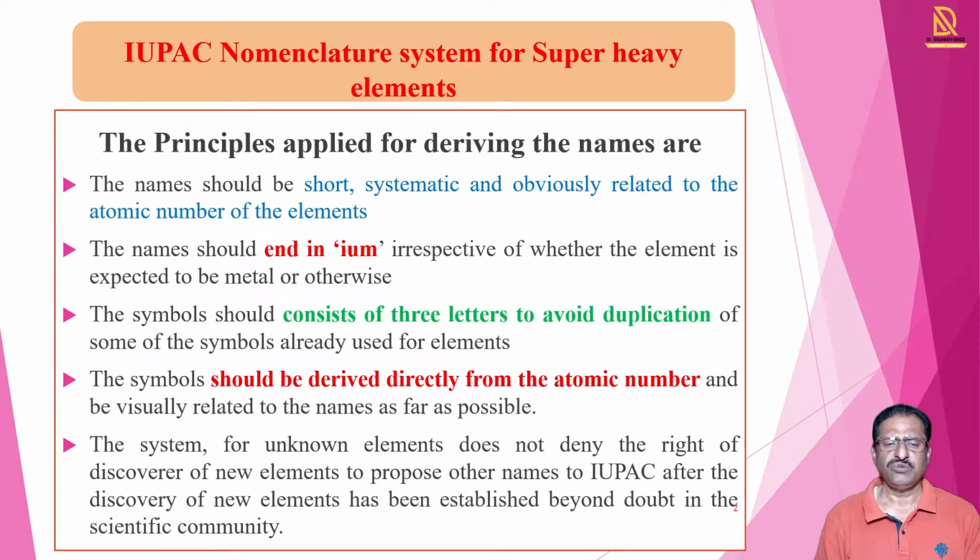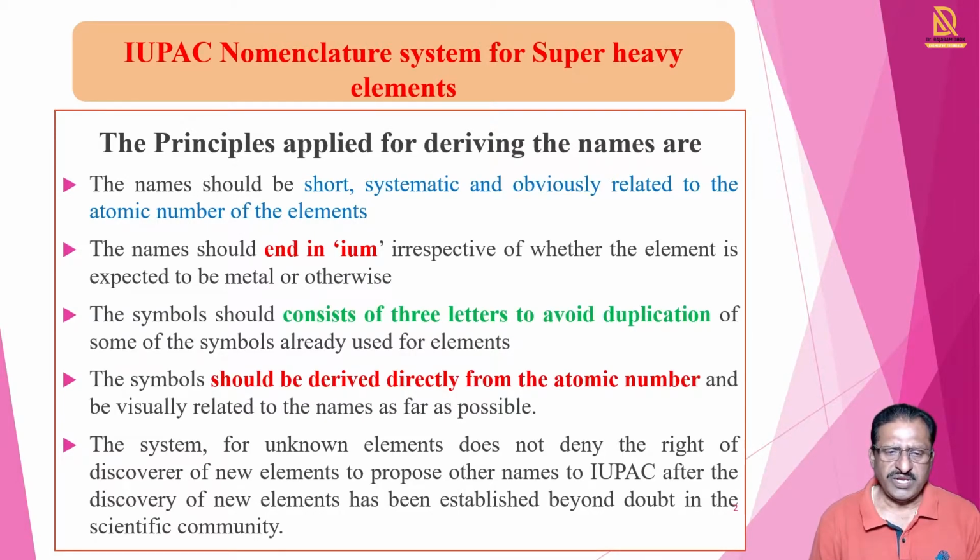Then the symbol should consist of three letters to avoid duplication of symbols already given to other elements, because for two-letter symbols, elements already have symbols. To avoid that confusion, above 100 there are three digits, so when we use the names, three letters are used.